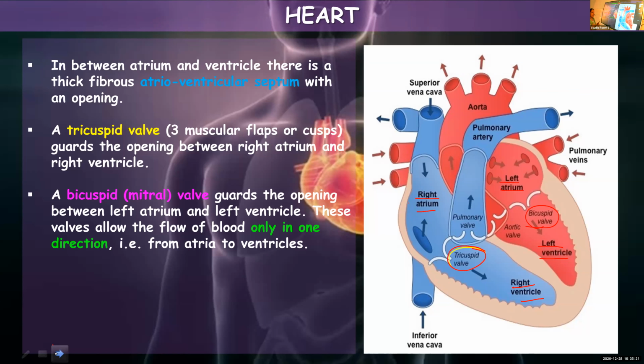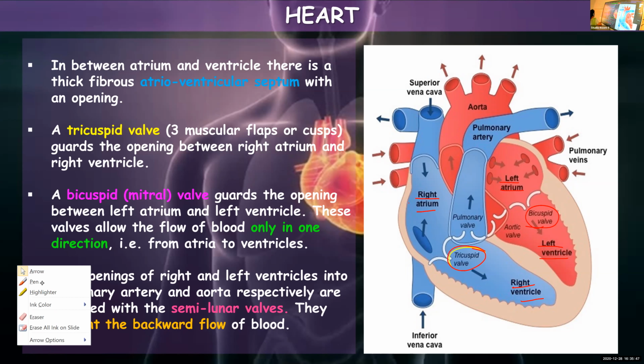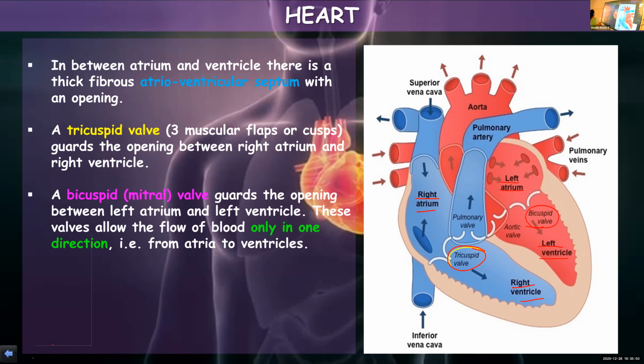So make some codes and remember where the tricuspid and bicuspid valves are present. How will you remember? If you remember the term BiLL, I think you can remember: bicuspid valve on the left side.